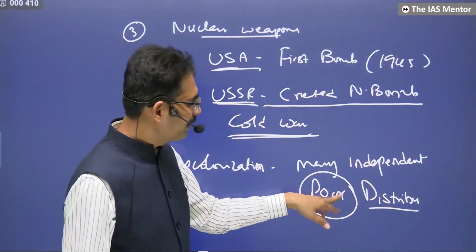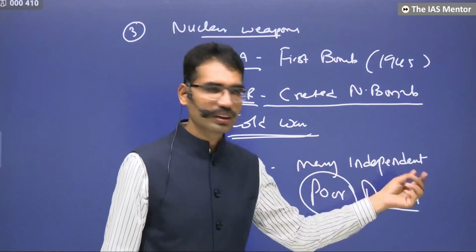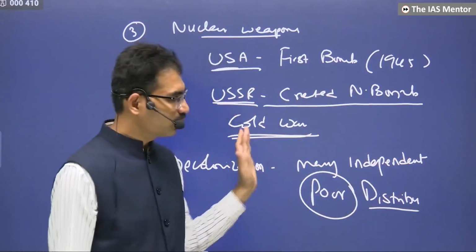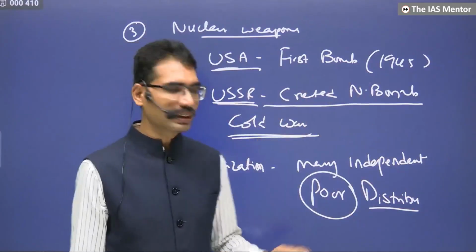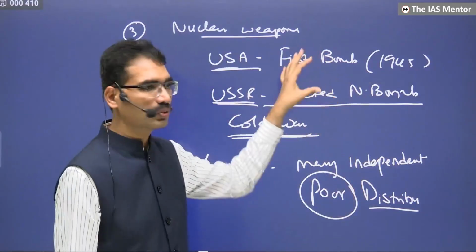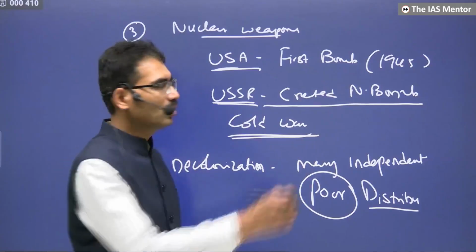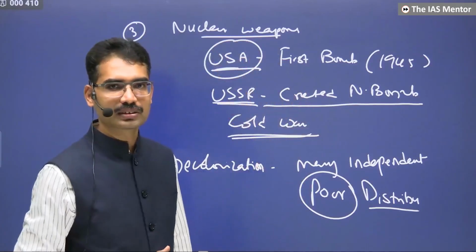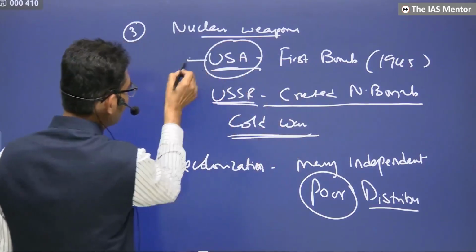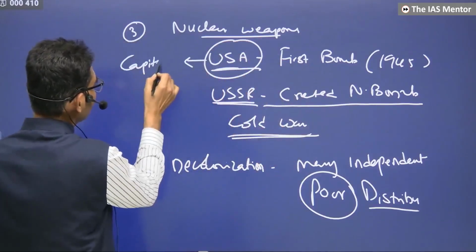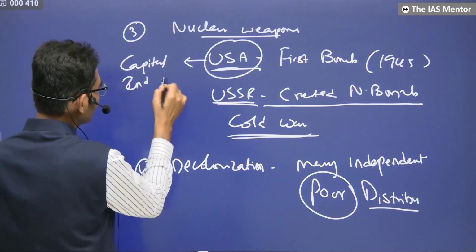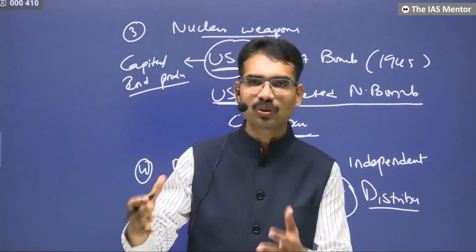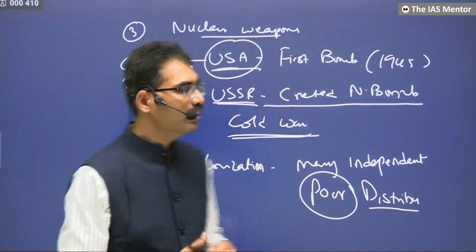But most of the world became colonies before World War II. After World War II, many of the countries became independent. If every independent country were attracted towards the USSR, then to whom would the USA sell their products? Because they are thriving on capitalism, they are thriving on industrial products. Industries will survive only when there is someone to purchase them. Then how will they survive?